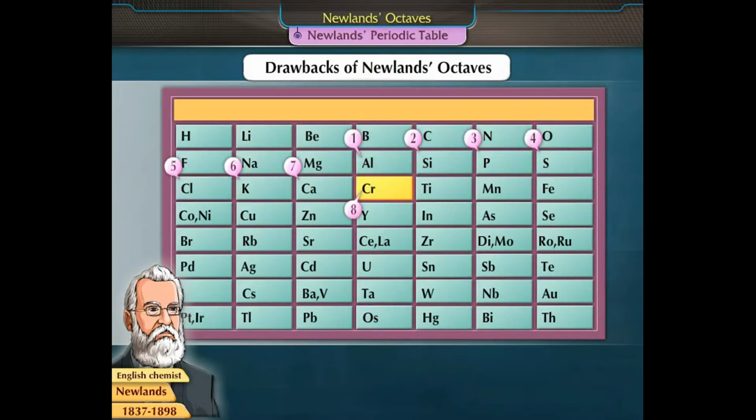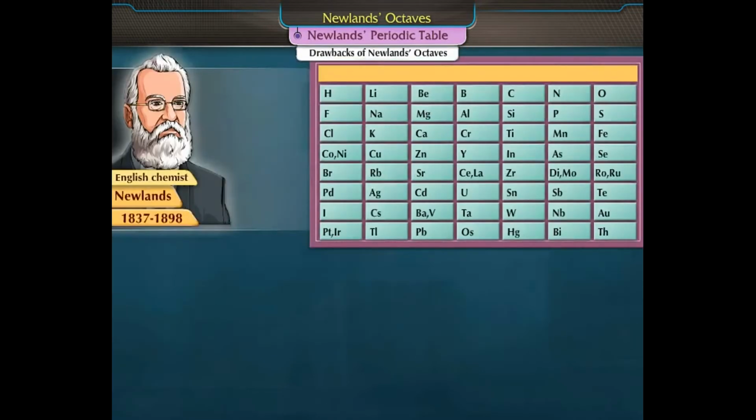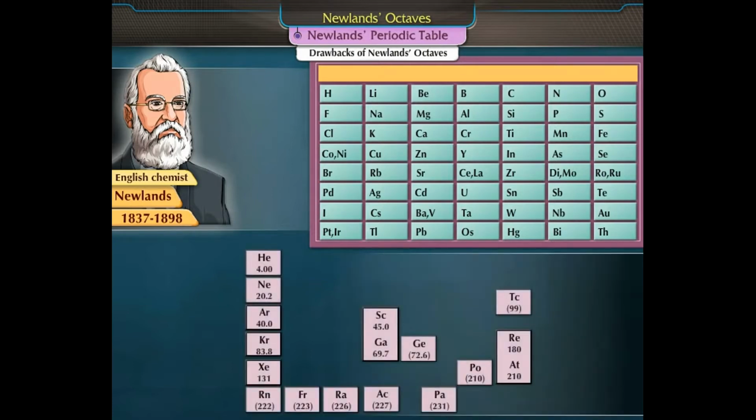Every 8th element after calcium did not show properties similar to the first one. Another drawback was that, as more and more elements were discovered, they could not be fitted into Newland's periodic table.